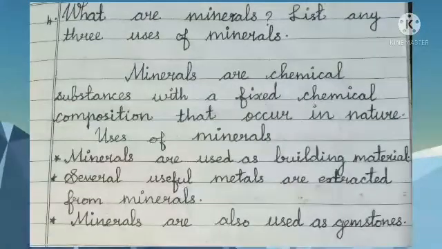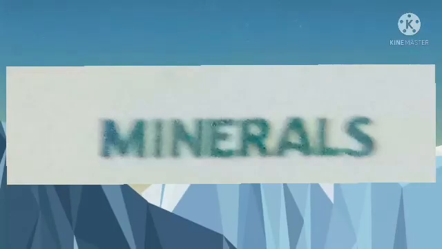Children, what are minerals? List any three uses of minerals. Minerals are chemical substances with a fixed chemical composition that occur in nature. Uses of minerals. Minerals are used as building material. Several useful metals are extracted from minerals. Minerals are also used as gemstones. All rocks are made up of minerals.